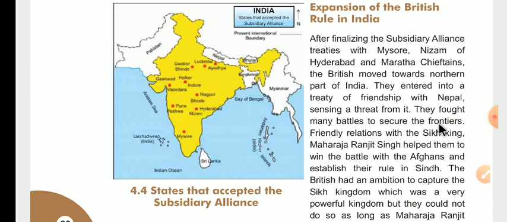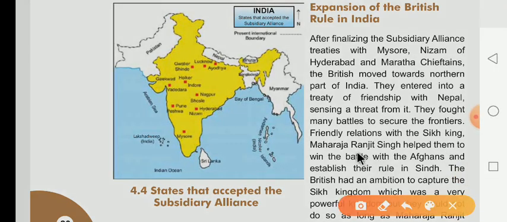What happened there? They fought many battles on their frontiers and maintained a friendly relationship with the Sikh king Maharaja Ranjit Singh.